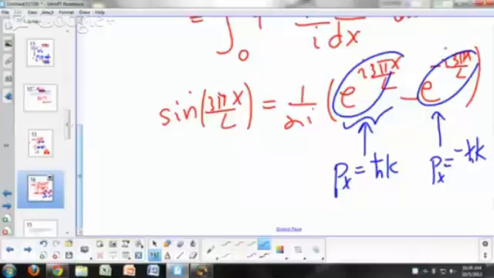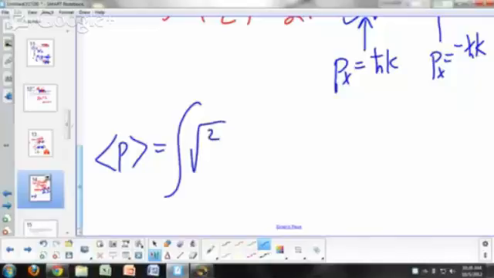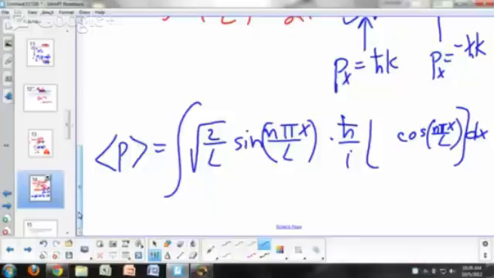And you can show that with your integral. So let's do the integral. Average momentum, integral of, what was it? Square root of 2 over L sine, what's our n here? 3. I'm just going to put n here. Okay. n pi x over L times h bar over i. Derivative with respect to x of n pi x over L is what? What's the derivative of sine? It's going to be cosine n pi x over L and times what? Times n pi over L. Keeping in mind that n pi over L is really k, right?